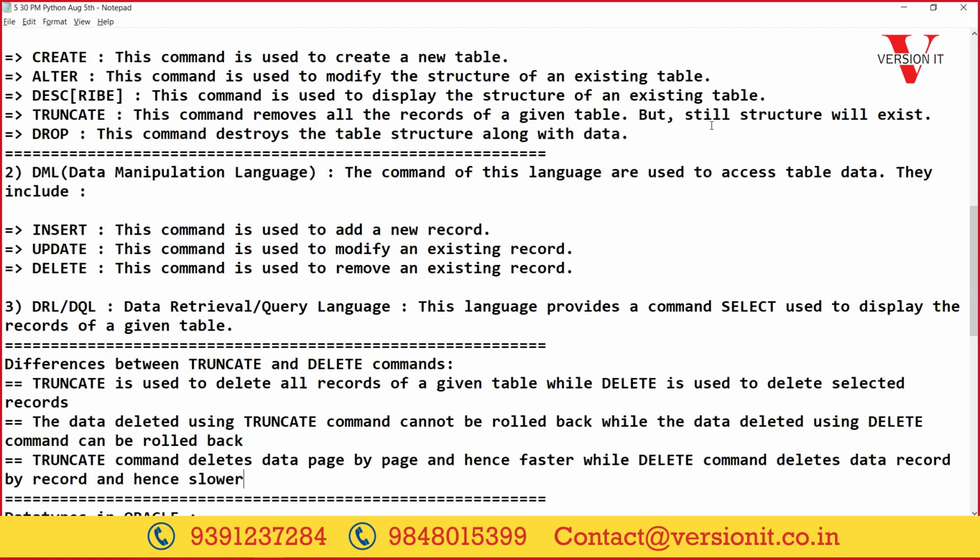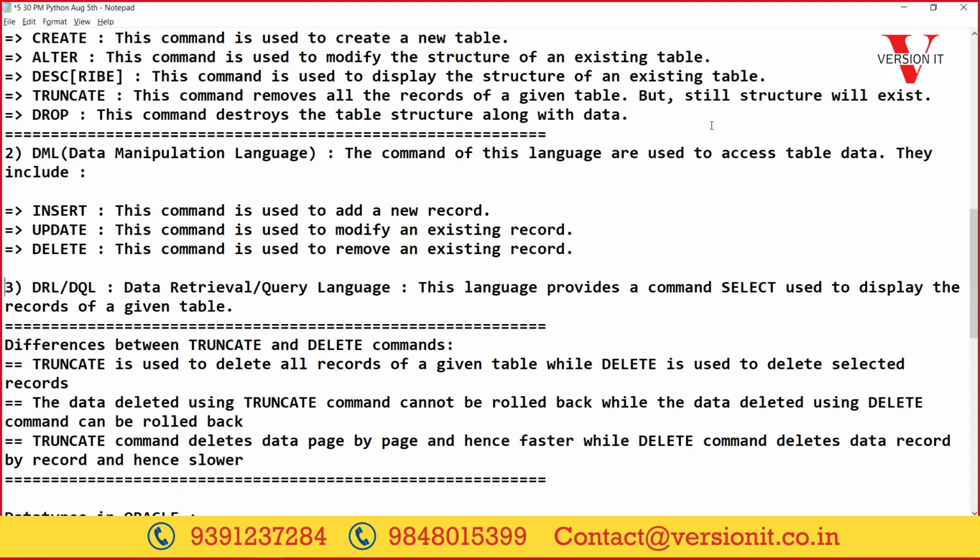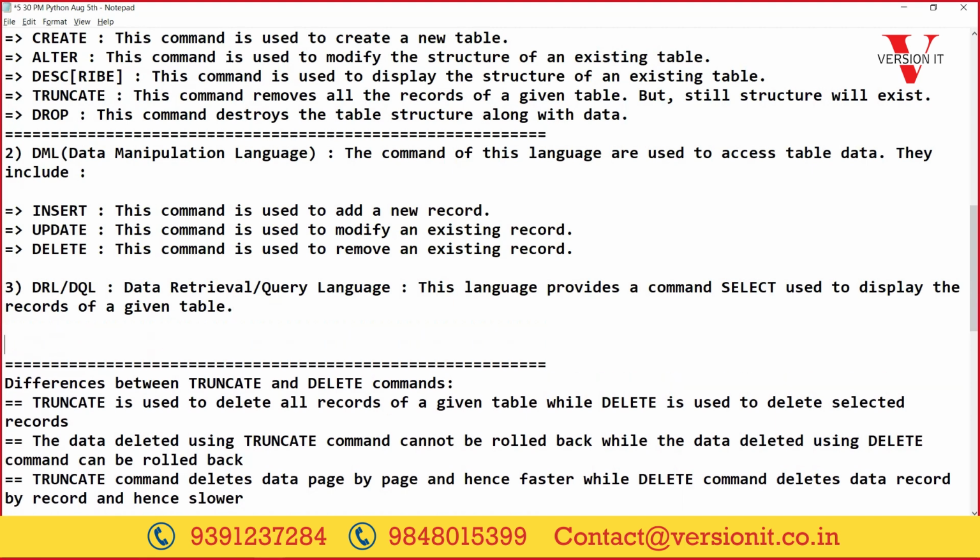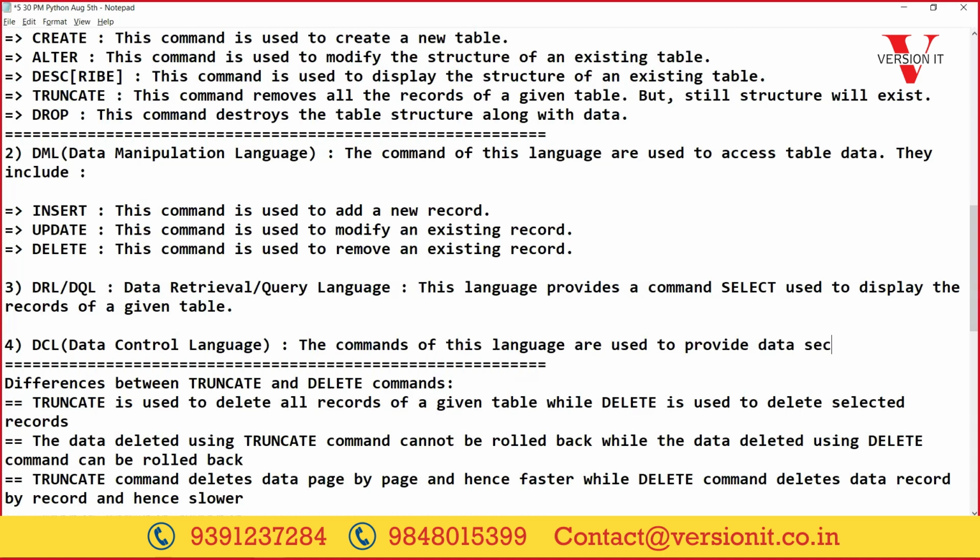So that is about DRL, the data retrieval language. Next we have the fourth language provided, that is DCL, which stands for Data Control Language. The commands of this language are used to provide data security.